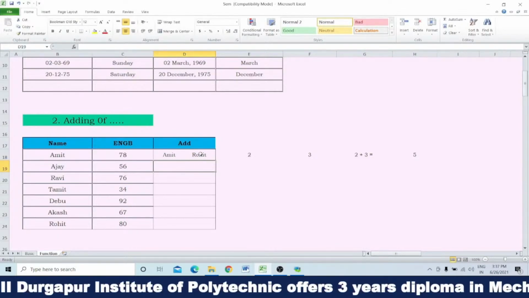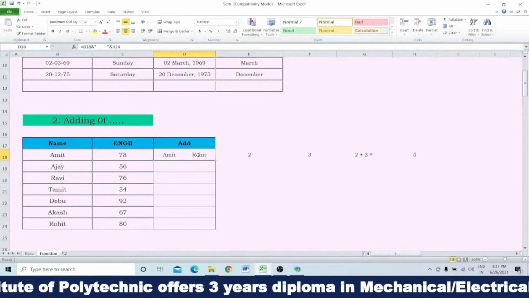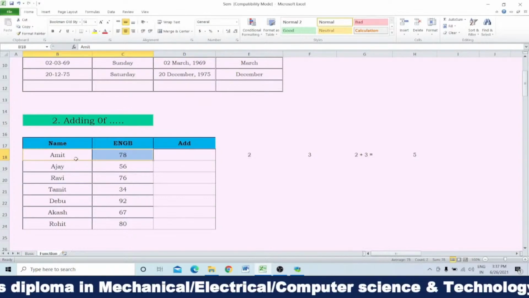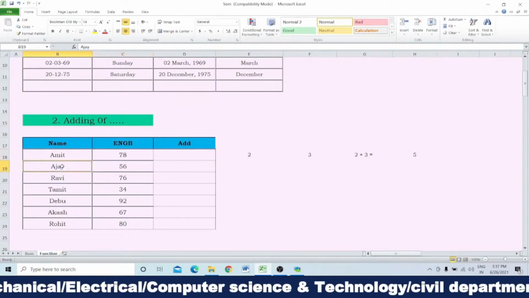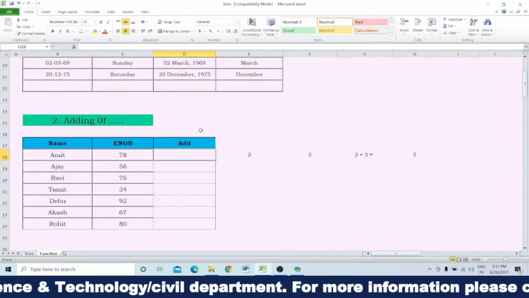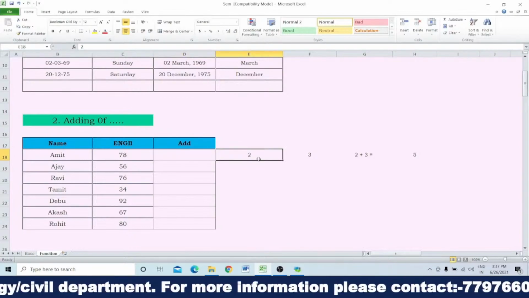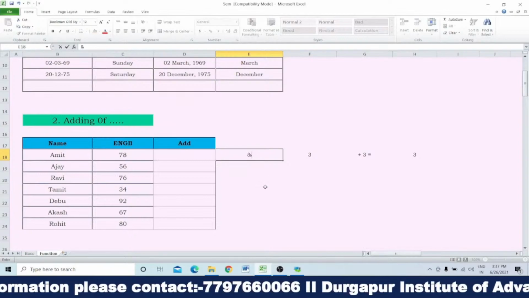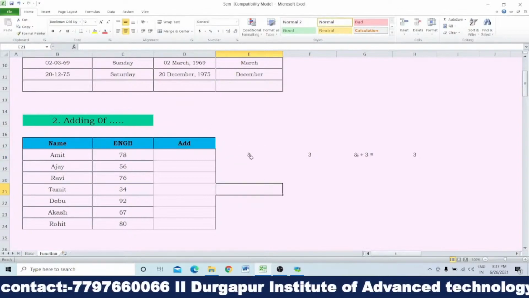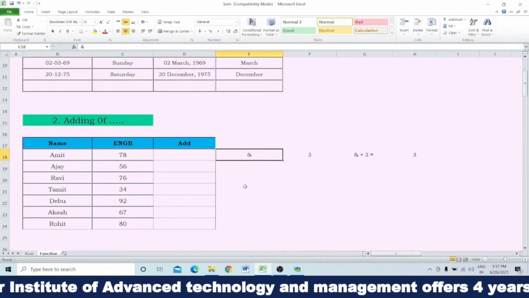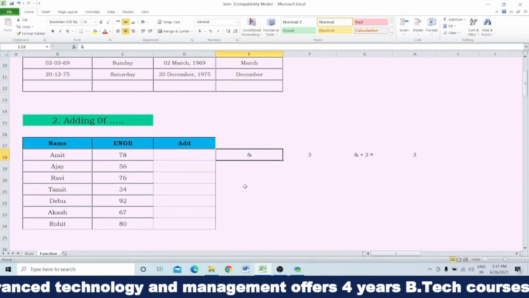Okay. That means this is the process by which you can add any number or any alphabet or whatever character is given in each cell, that will be added in between these two. This formula uses the ampersand. So what is the formula of addition? This ampersand is the symbol. You have to keep it in mind, this ampersand is the symbol of addition between two numbers, between two alphabets or whatever is written in the cell, that will simply be added up.